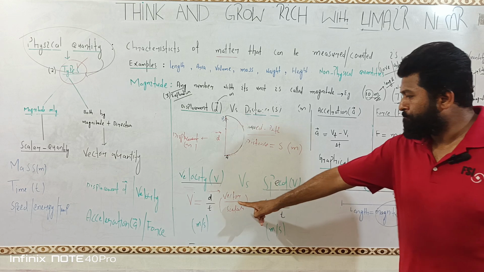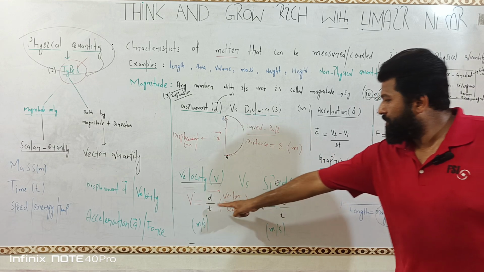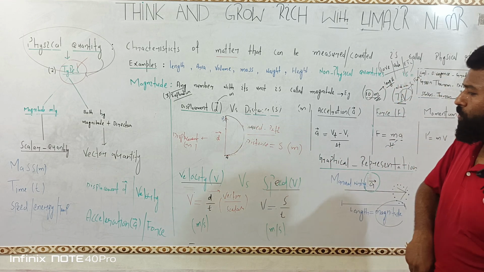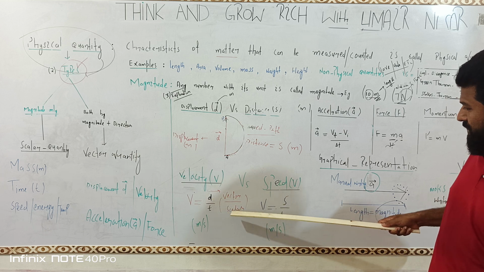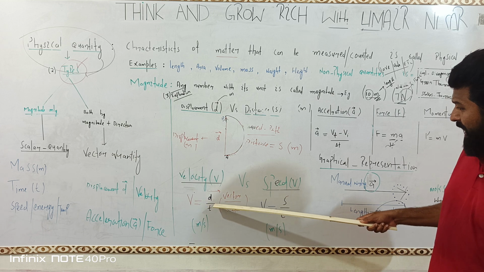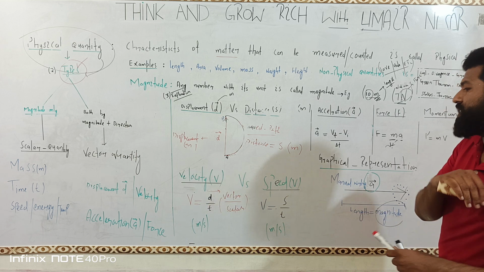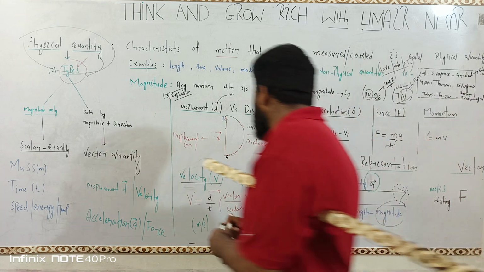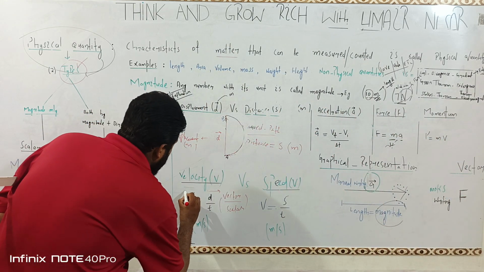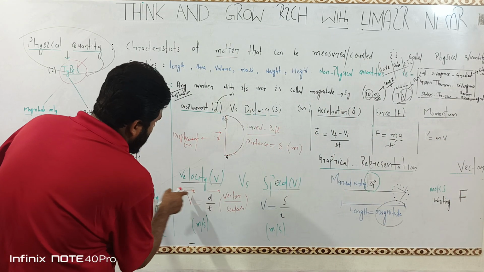Same is the case here. Displacement is vector, time is scalar. So this is vector, this is scalar, and the process is division. So we say that velocity, the net outcome, would be a vector quantity. So we will put an arrow on it.